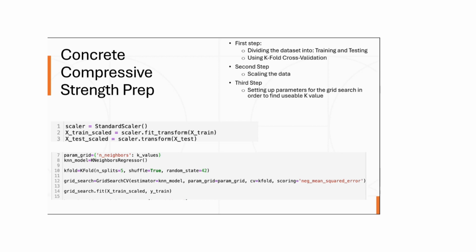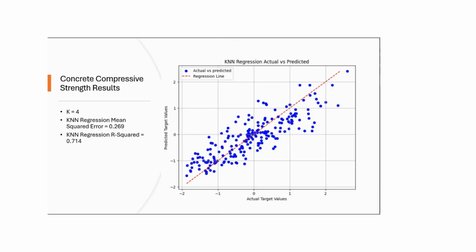Now we're going to discuss how we can get results from the KNN model and how we can interpret them. By setting k equal to 4, we obtain a mean squared error of 27% and an R-squared value of 71%. The MSE measures the average squared difference between the predicted values and the actual target values. It evaluates how well the model's predictions align with the data. A lower MSE indicates the model's predictions are closer to the target values.